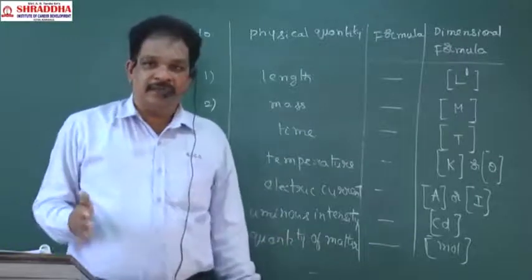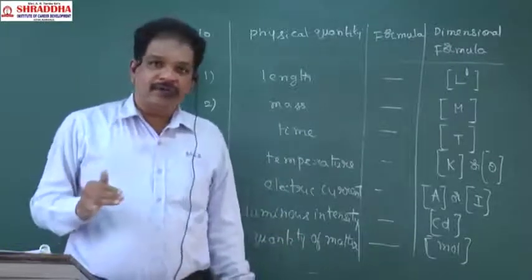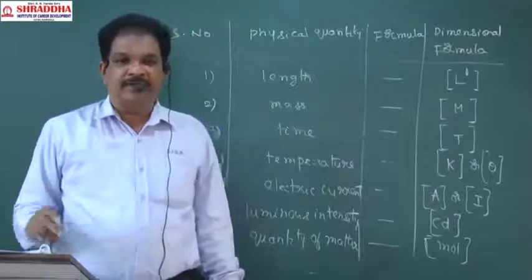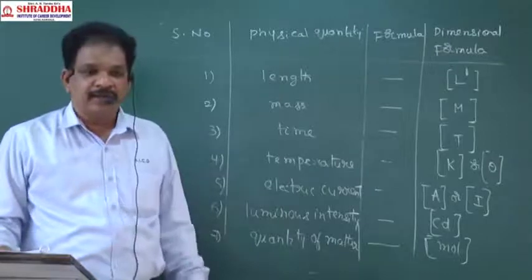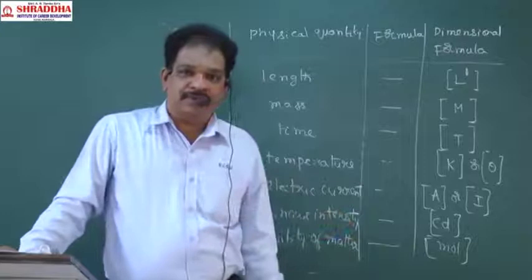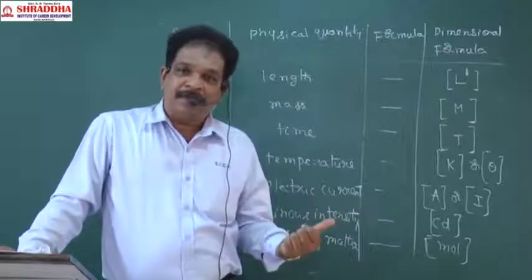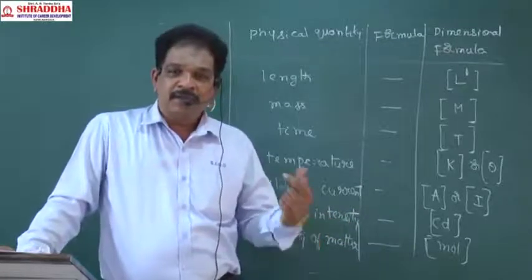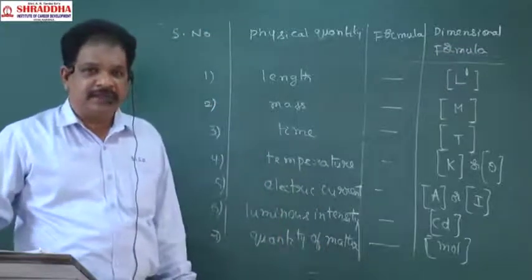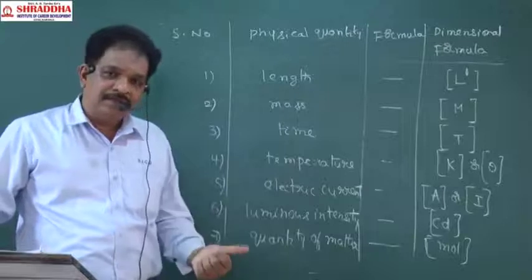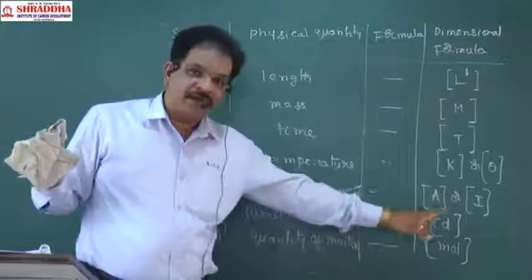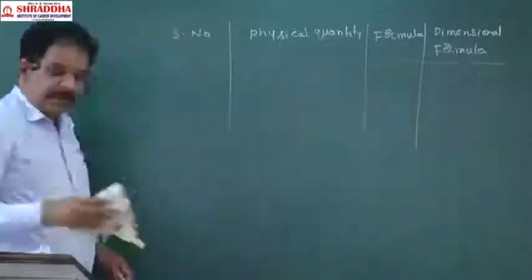And here one more thing. When we are writing the dimensional formula for a quantity, the previous dimensional formulas you had to memorize. You had to prepare those dimensional formulas, then only writing the dimensional formulas will be easy. Clear? You should memorize the previous ones. So 7 are completed, all the fundamental quantities.